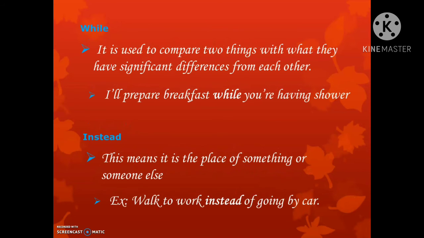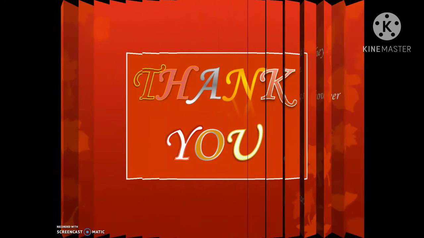While is used to compare two things that have a significant difference from each other. Example: I shall prepare breakfast while you are having a shower. Instead: this means in place of something or someone else. Example: walk to work instead of going by car.